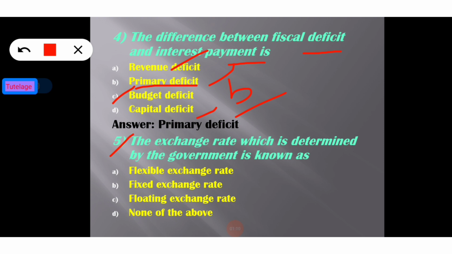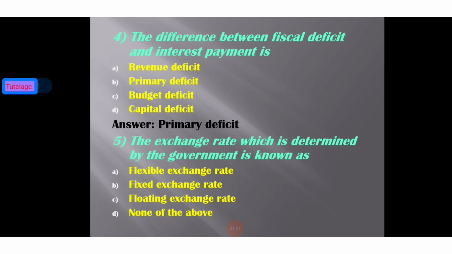The exchange rate which is determined by the government is known as: there are four options: flexible exchange rate, fixed exchange rate, floating exchange rate, and none of the above. So those exchange rates that are determined by the government are known as fixed exchange rates. So option number B is the correct answer. So now going to the next slide.